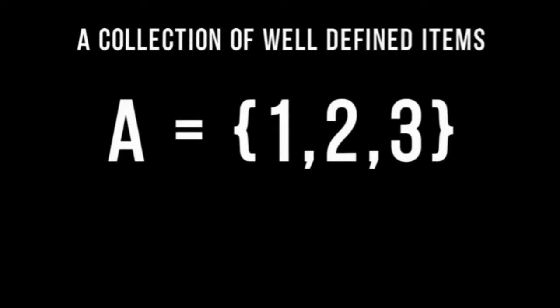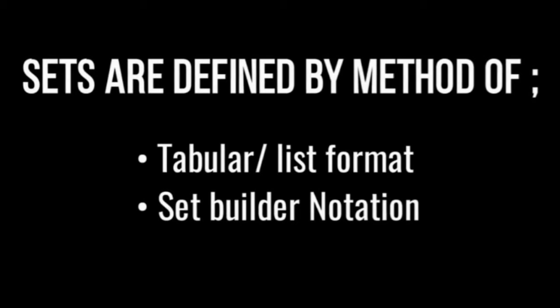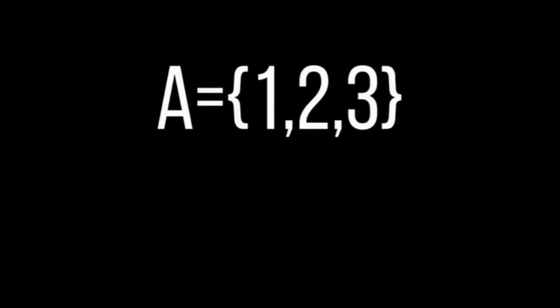Sets can be denoted in two ways: by the set builder notation, or by listing, which is the tabular form. The difference between these two is very straightforward. The tabular form is the form we have here, where you give us the list of all of the items in the set.